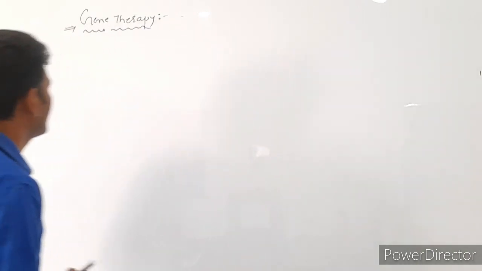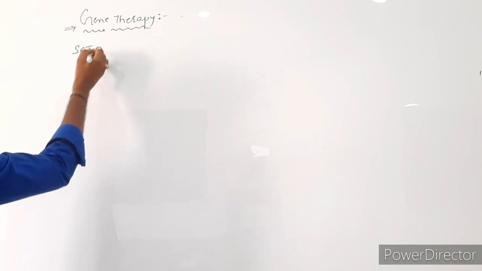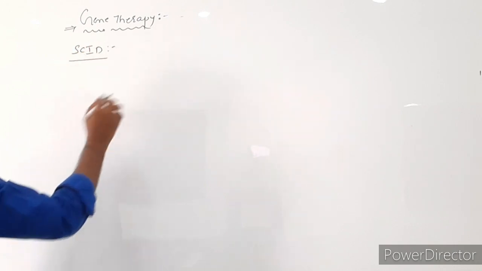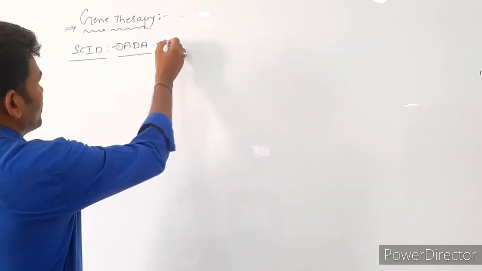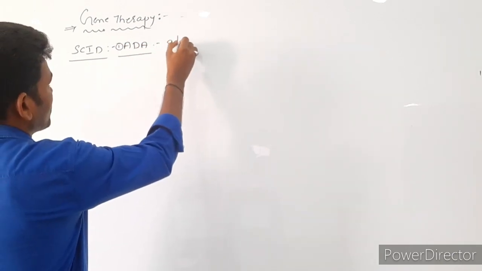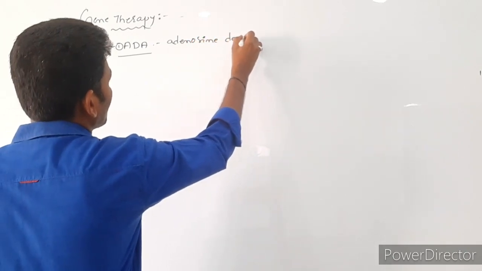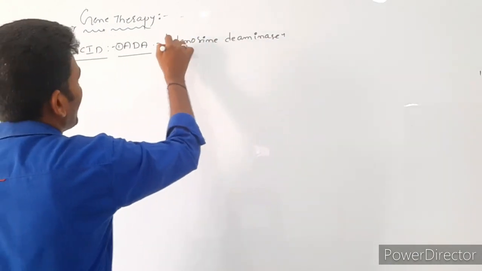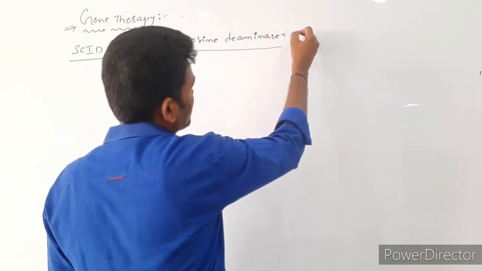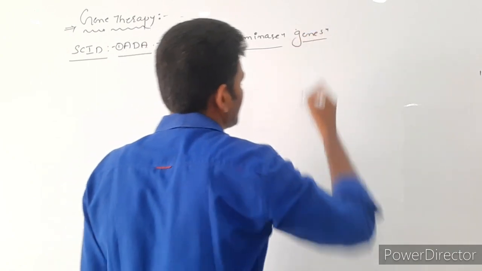Let's write the points. SCID: one example is ADA, adenosine deaminase genes.